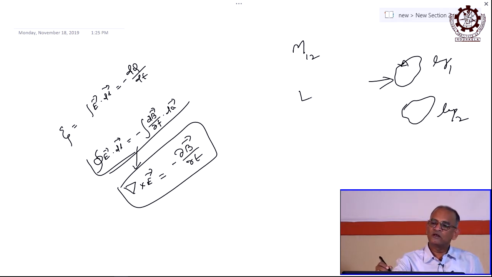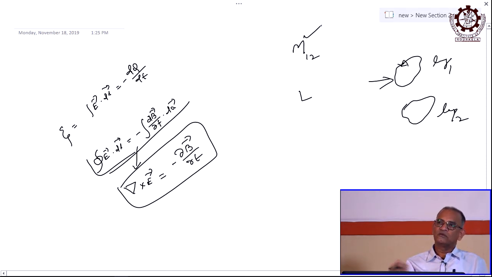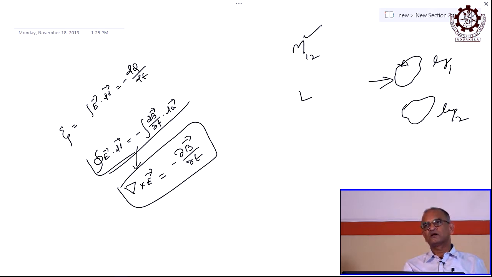So, in between two there should be some mutual induction, represented by M12, if there are loops 1 and 2.